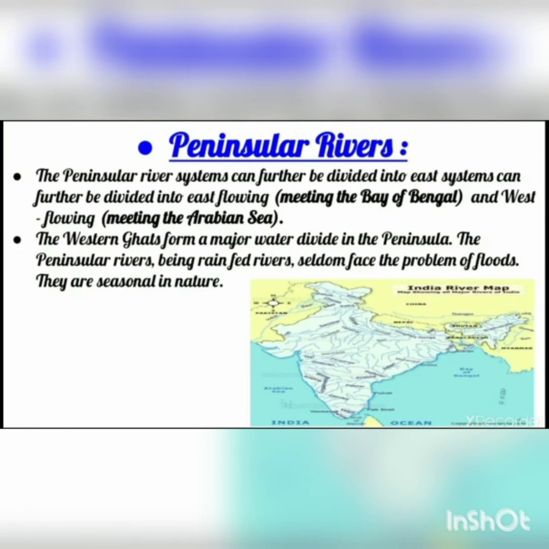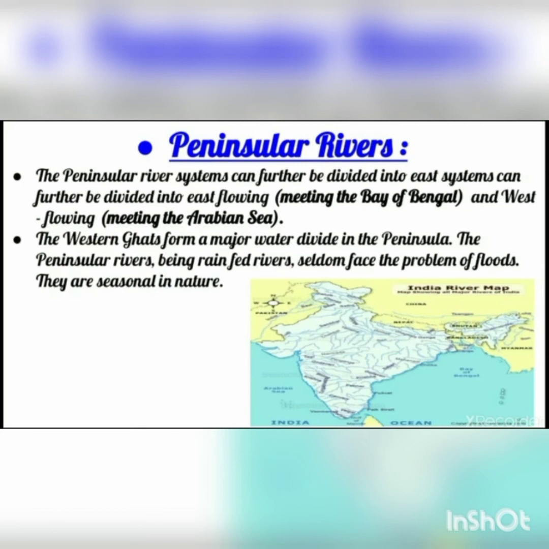The peninsular river systems can be further divided into east flowing rivers, meeting the Bay of Bengal, and west flowing rivers, meeting the Arabian Sea. In the map you can see the east flowing rivers towards the Bay of Bengal, such as Mahanadi and Krishna, and the west flowing rivers meeting the Arabian Sea, such as Narmada and Tapi. The Western Ghats form a major water divide in the peninsula.